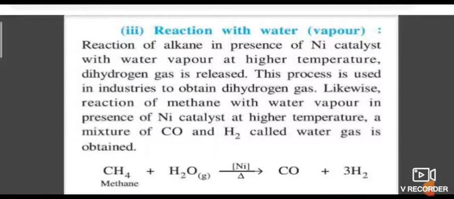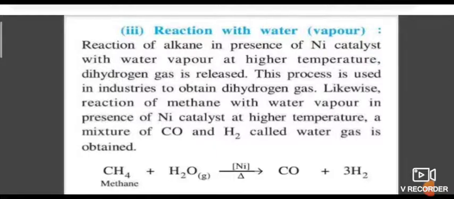First, if methane reacts with oxygen in the presence of copper as a catalyst at around 523 Kelvin and 100 atmospheres, it gives methanol, CH3OH. CH4 in the presence of molybdenum oxide gives methanol, or formaldehyde on heating.